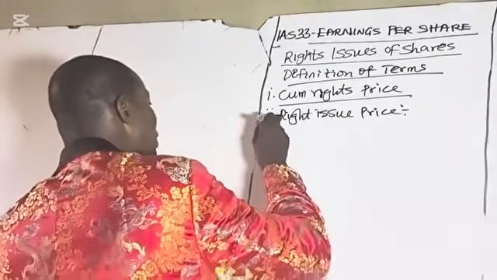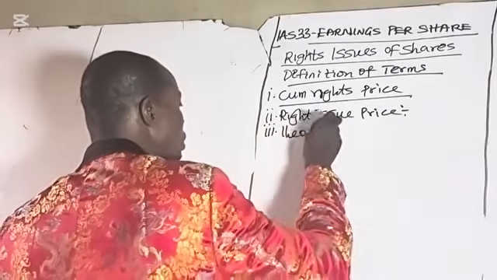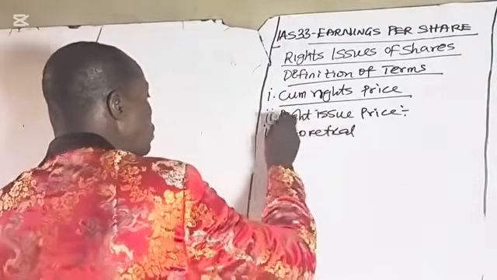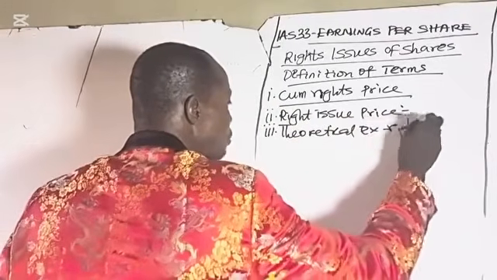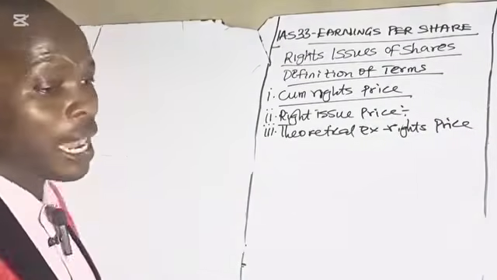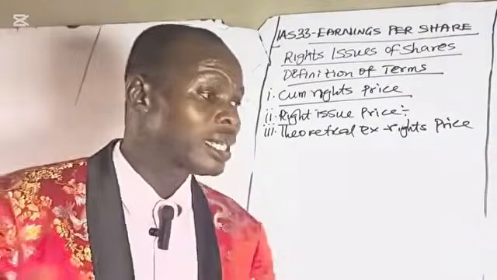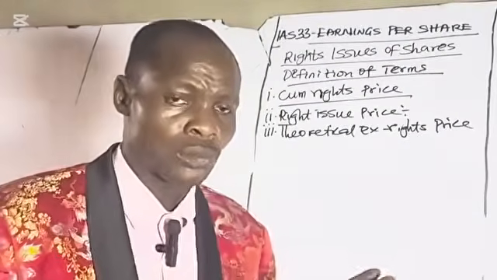Number three, we have theoretical ex-rights price. Theoretical ex-rights price. This is the price that the shares ought to be in theory after the rights issue.